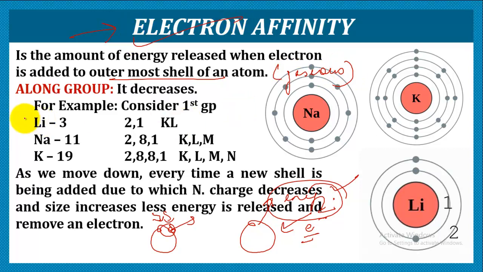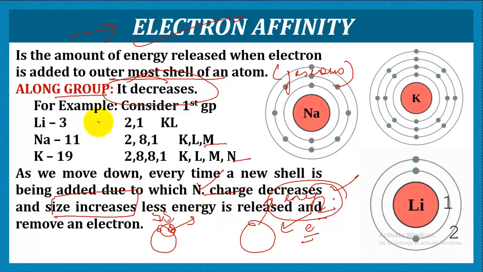Now let's see how it varies along group and period. So along group, it decreases. Like the ionization energy was decreasing, similarly it is decreasing. The reason being, as we are moving down, every time a new shell is being added, due to which the nuclear charge effect decreases and size increases. So when size increases, the attraction for the incoming electron is quite less, and that is the reason the energy released by an atom will be very, very less.